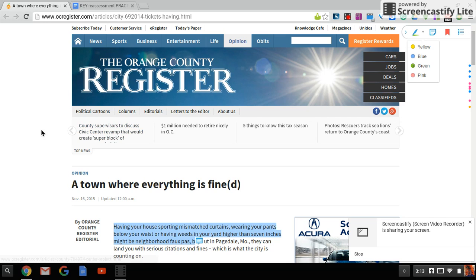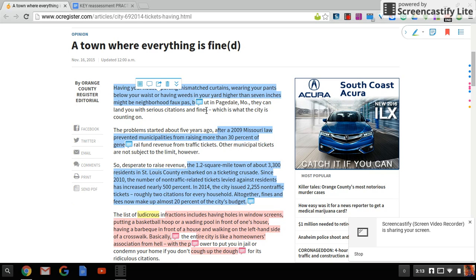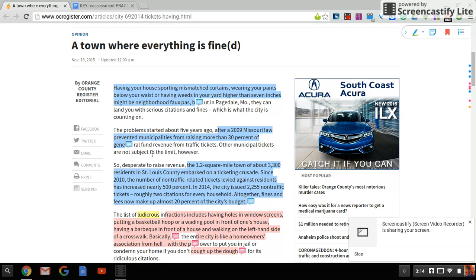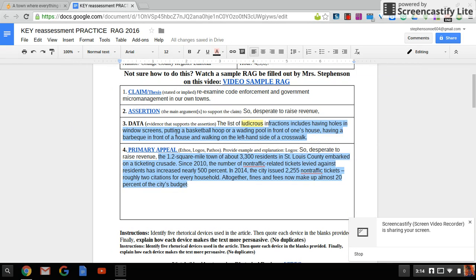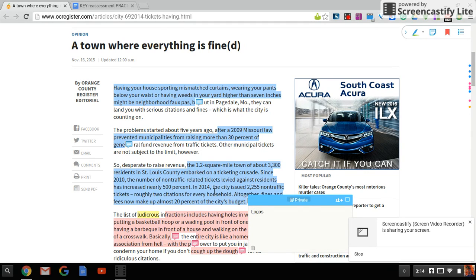So as I was reading through, I kept saying, okay, well, all this stuff up here, like first we have details and logos, but we don't really have a claim. In the second paragraph, we have logos, but still no claim. They're giving examples, they're giving details, they're giving statistics. So I'm understanding the issue without a fully stated claim, which means it leaves me to imply a claim. So stopping there, I ended up knowing it had something to do with them being unhappy with how this government was handling infringements.